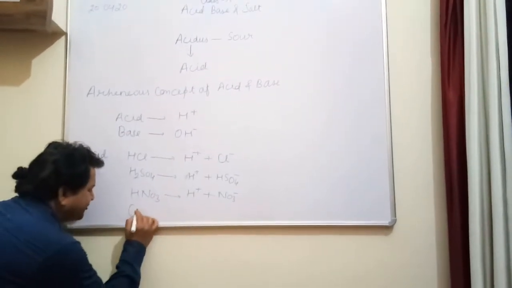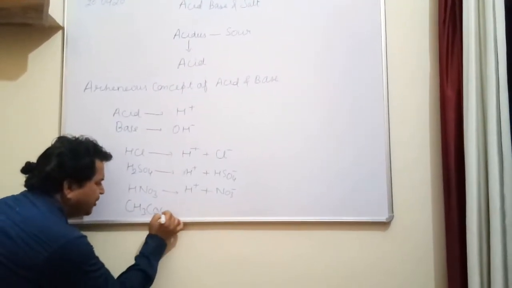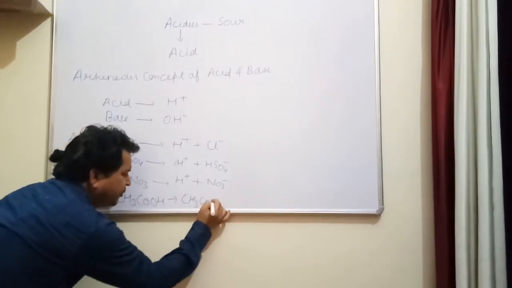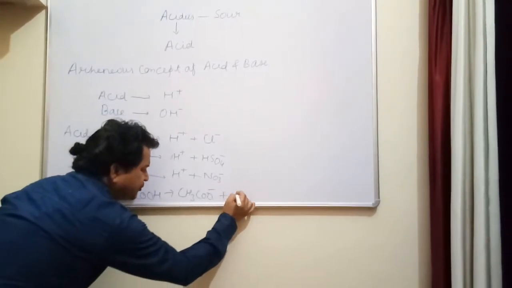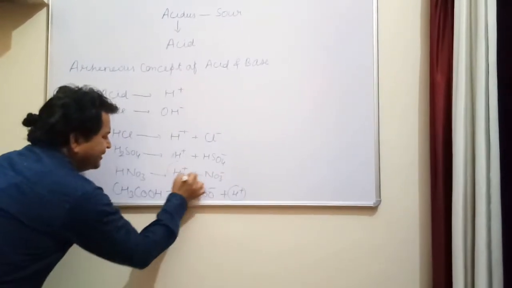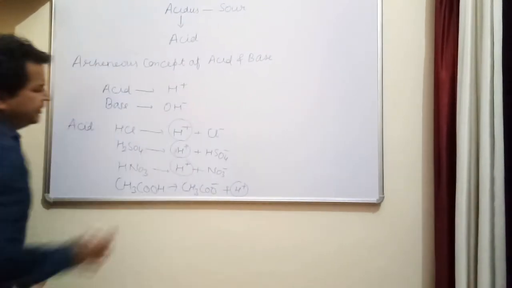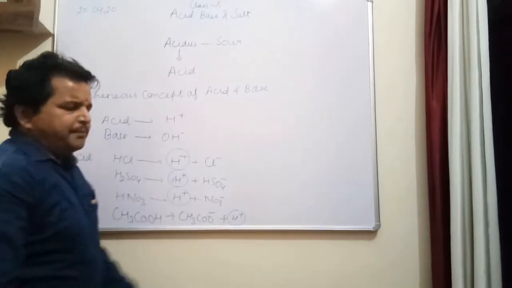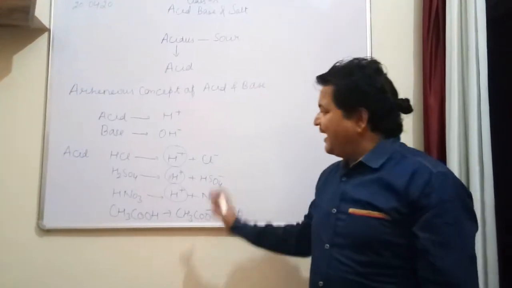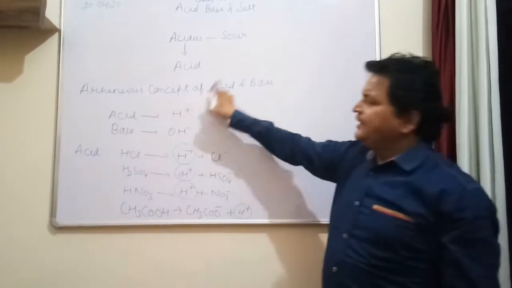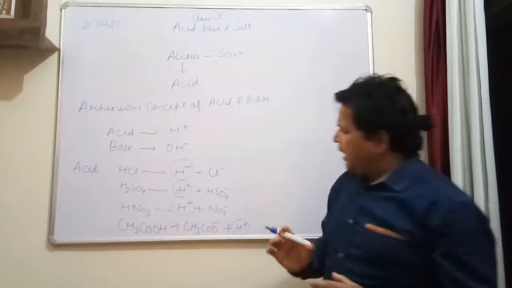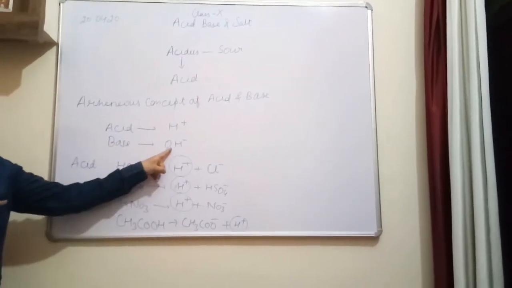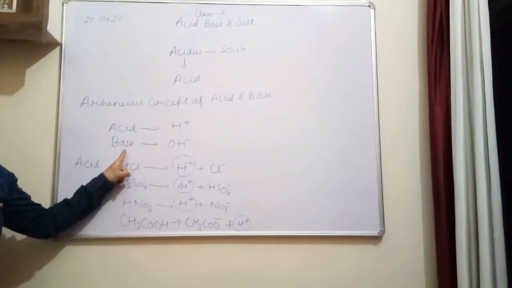I'll give you one more example, just like I am having CH3COOH. It gives us CH3COO negative and H positive. Here you can see that H positive ion is common in all four compounds. That's why these compounds are known as acid according to the Arrhenius concept. Now what he said about the base, he said all those compounds which produce hydroxide ion are called base.